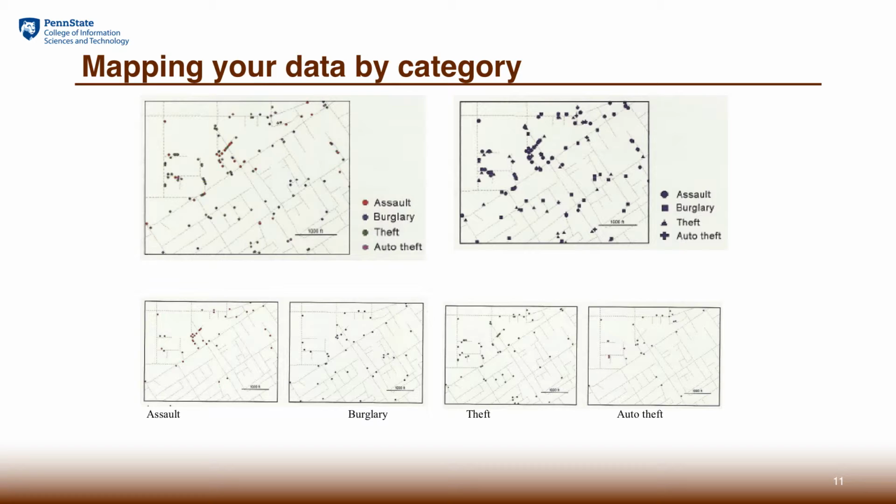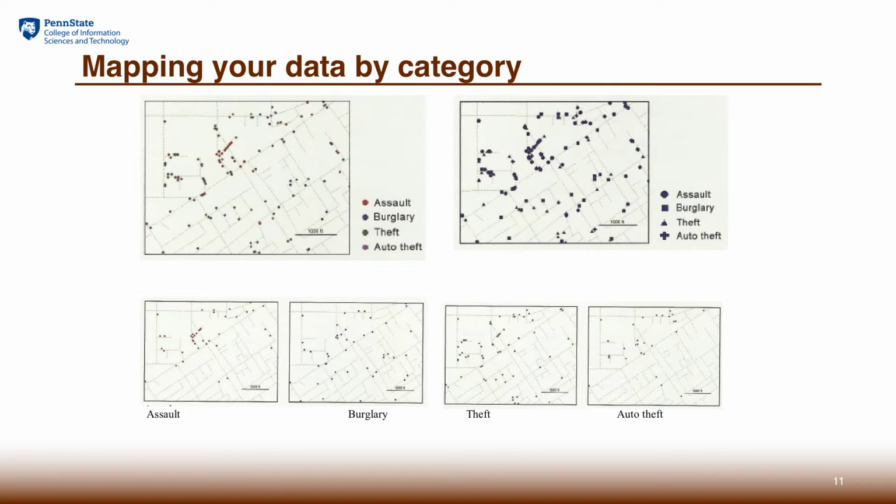When you have multiple categories to display on your map, there are a few strategies. Here we show the strategies that are discussed in Mitchell's textbook, GIS Analysis. On the top, one strategy is to use color to differentiate the different categories of crime, but the symbol is the same.